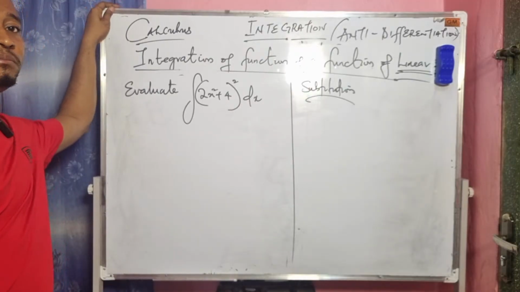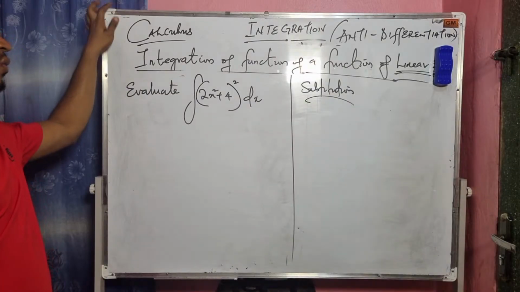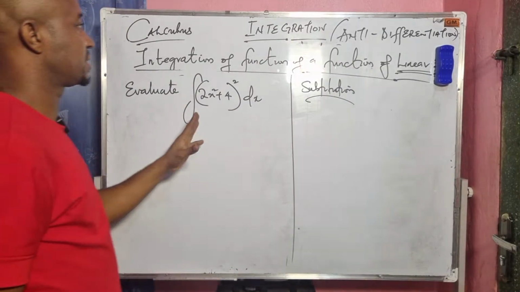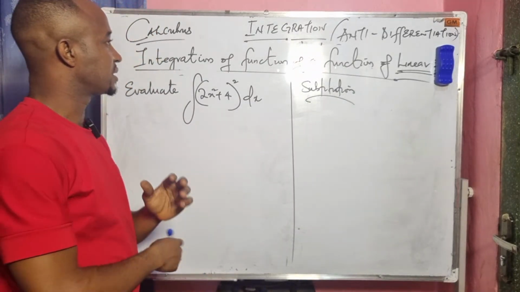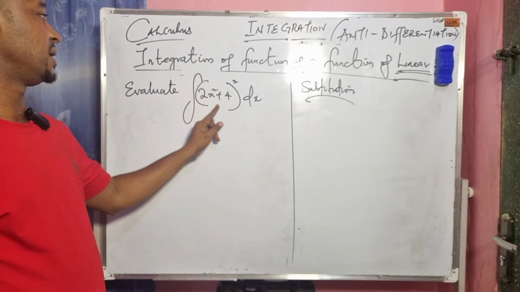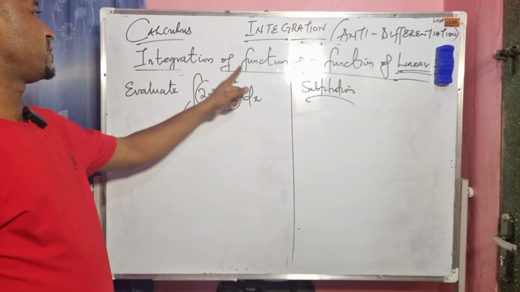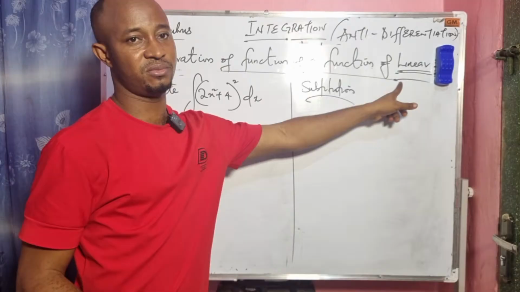Now listen, most students will fail this because they will use the method we just learned. This is not a linear function. This method is the integration of a function of a linear variable.